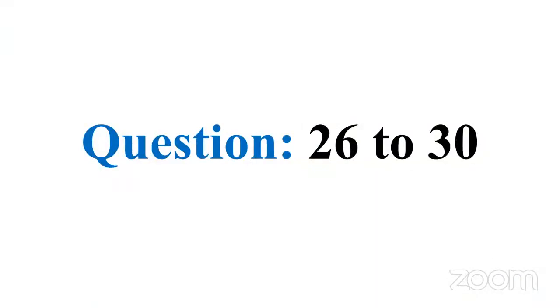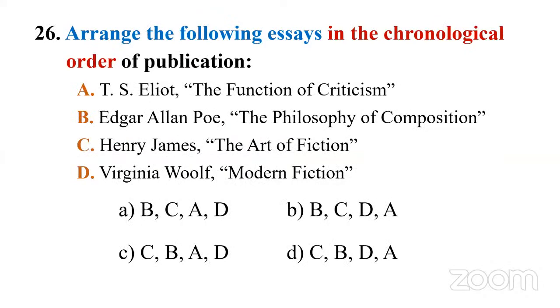Let's go to 26. Arrange the following essays in the chronological order of publication. So we have 4 essays here. A. T.S. Eliot, The Function of Criticism. B. Edgar Allan Poe, The Philosophy of Composition. C. Henry James, The Art of Fiction. D. Virginia Woolf, Modern Fiction. Then we have the options.